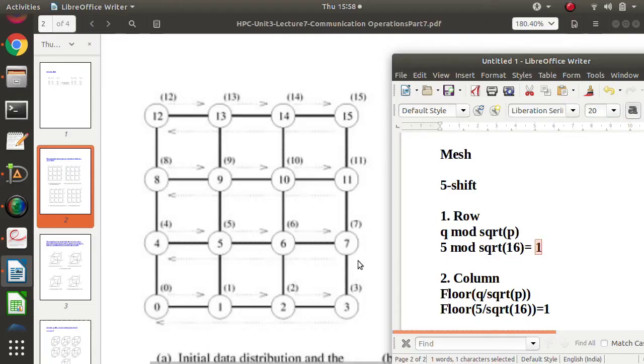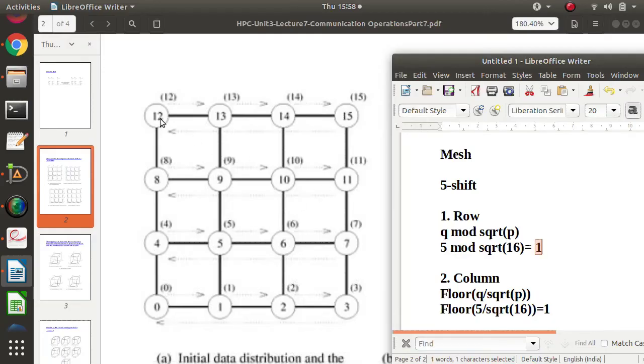Again, here is a circular shift among these 4 nodes. 4 will send to 5, 5 will send to 6, 6 will send to 7, 7 will send to 4, but actually 7 should send to 8, right? But as it is a circular shift among this row, 7's data is coming to 4. But actually 7's data should come to 8, 3's data should come to 4, 11's data should come to 12.